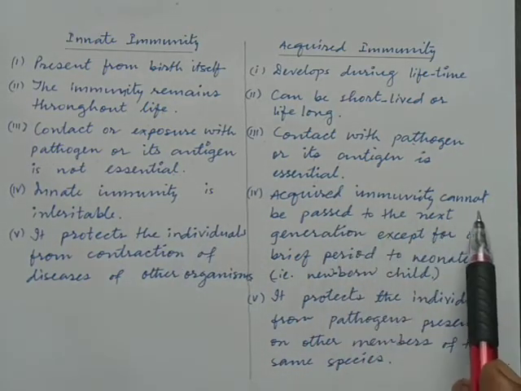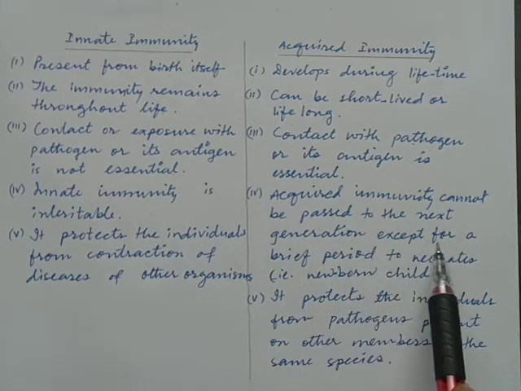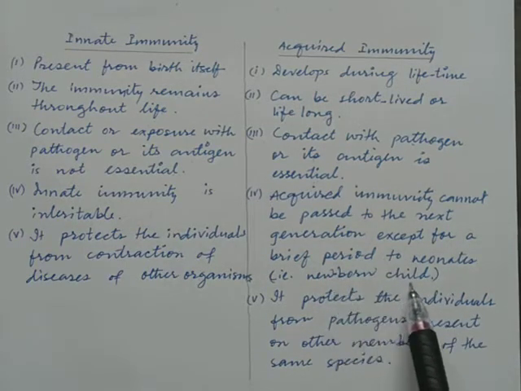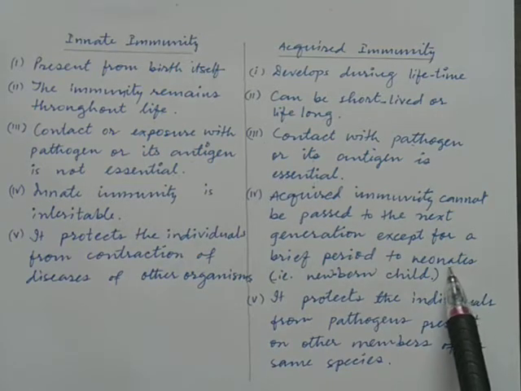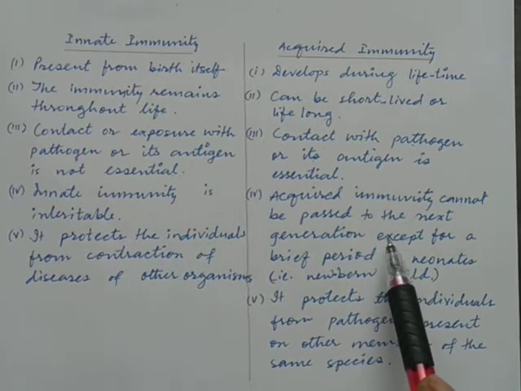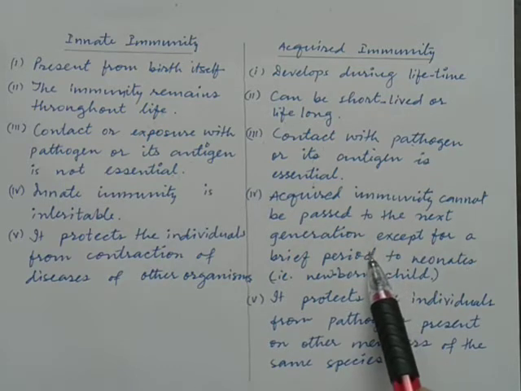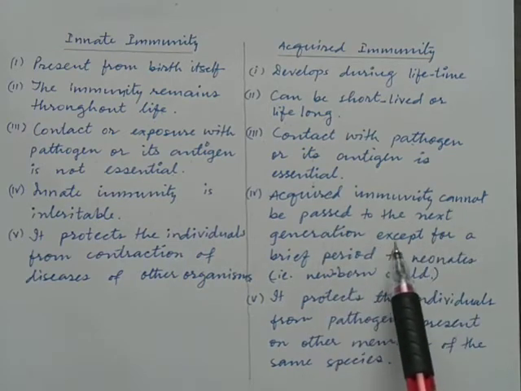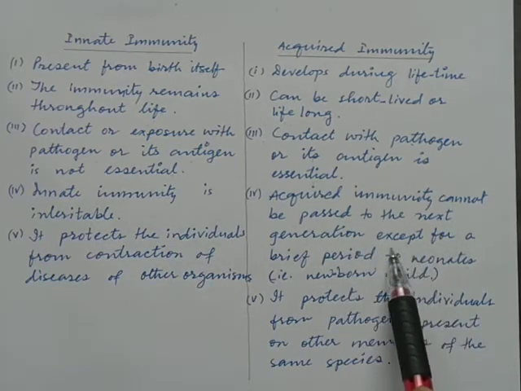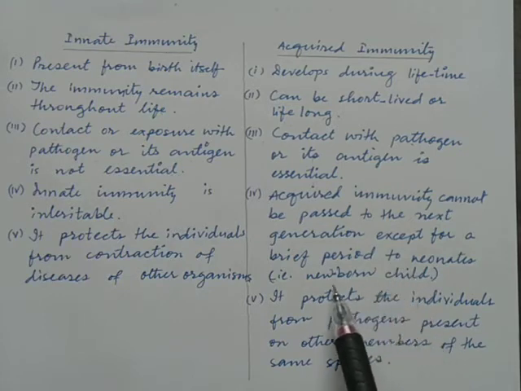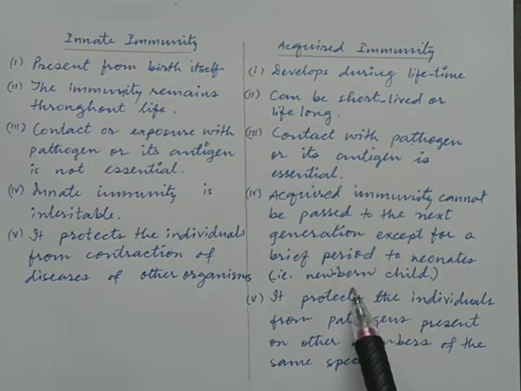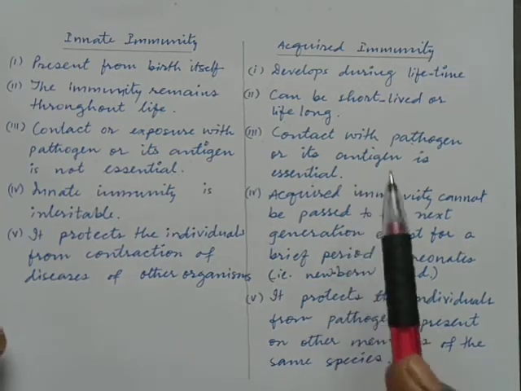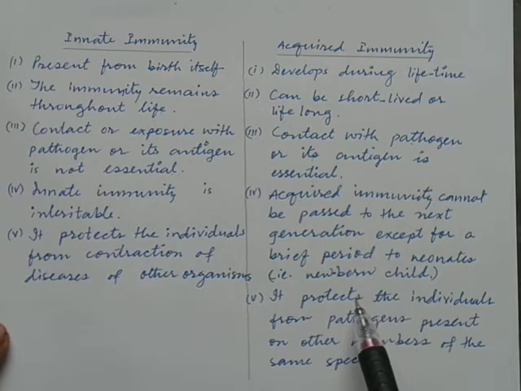Acquired immunity cannot be passed to the next generation except for a brief period to neonates. The newborn child is called a neonate. So when the child is born, at that time antibodies come from the mother's body into the child. So it cannot be passed from generation to generation, but for a short period antibodies can pass along with the milk. We are going to discuss this further under passive immunity.